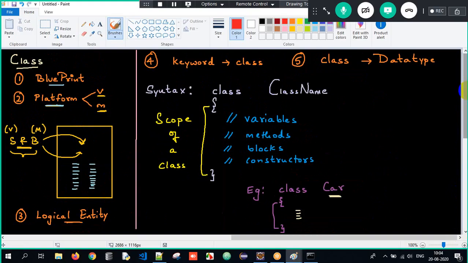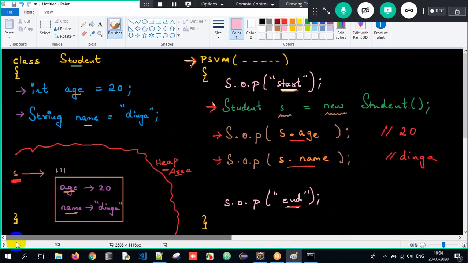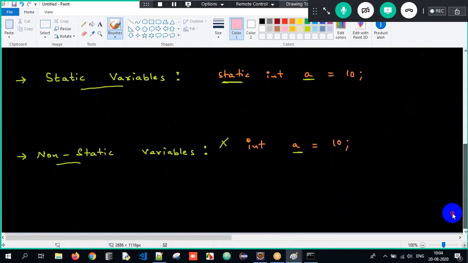How do we create a class? What is the importance of it? And then we also saw the execution perspective. If I have a Student class, we need to understand whether a variable is static or non-static. How do you differentiate it? If there is a static keyword, it's a static variable. If there is no static keyword, it is non-static. So we know how to differentiate between static and non-static.